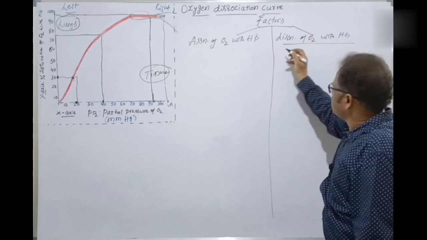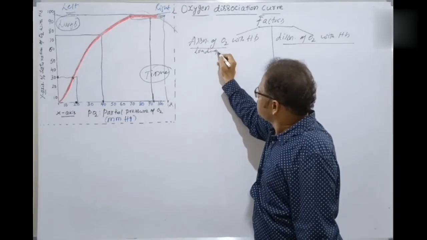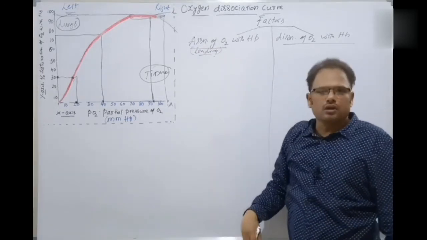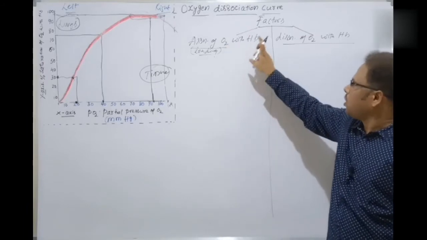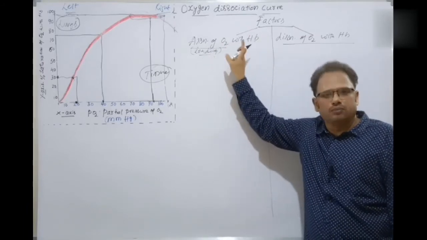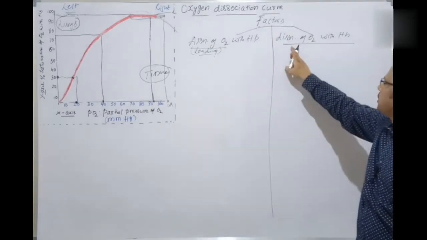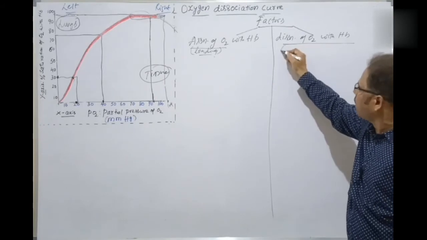Here association means loading. That is percentage saturation. The association means here oxygen gets bound with the hemoglobin. That is called loading of oxygen with the hemoglobin. There are certain factors which are favoring it, and dissociation of oxygen with hemoglobin means unloading